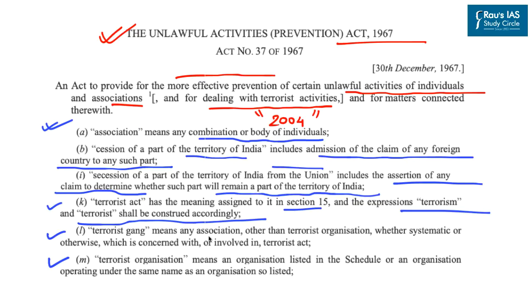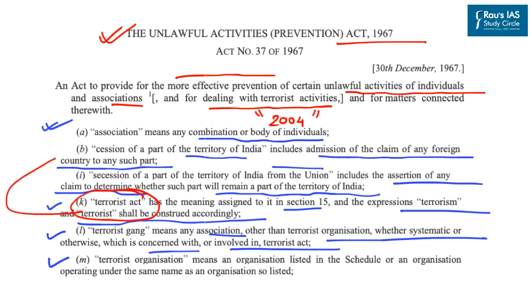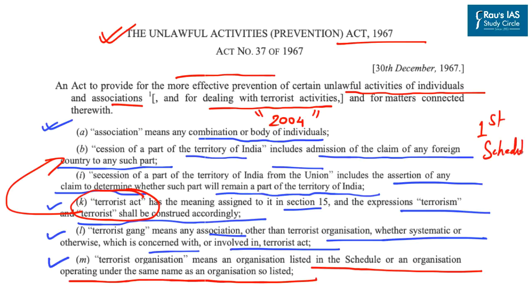Now terrorist gang means any association other than terrorist organization, whether systematic or otherwise, which is concerned with or involved in terrorist act. So we see that the term terrorist act becomes important in the context of UAPA, especially with respect to the aspect of secession of a part of territory of India. Further, terrorist organization means an organization listed in the schedule or an organization operating under the same name as an organization so listed. So terrorist organization means any organization which has been listed in first schedule of this particular act.